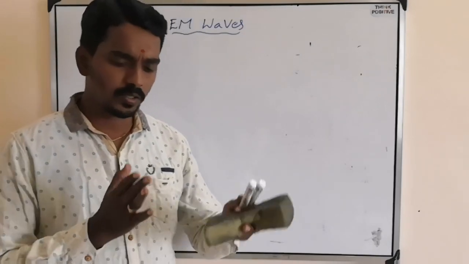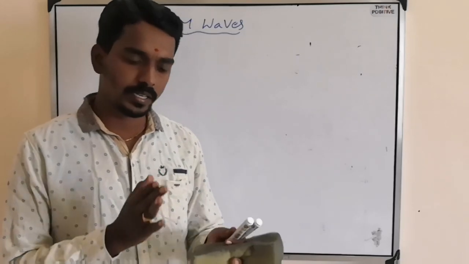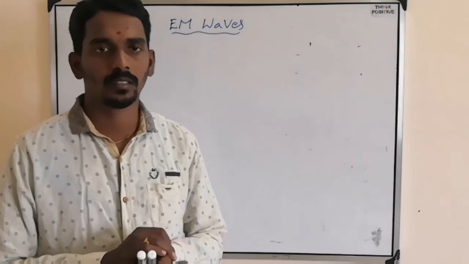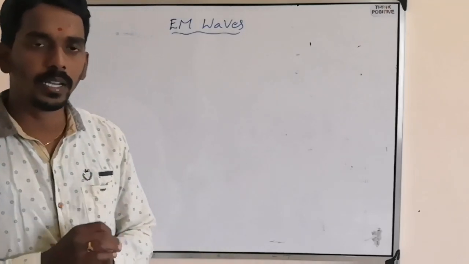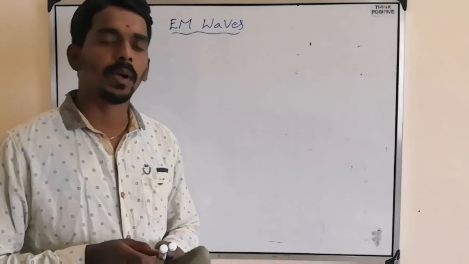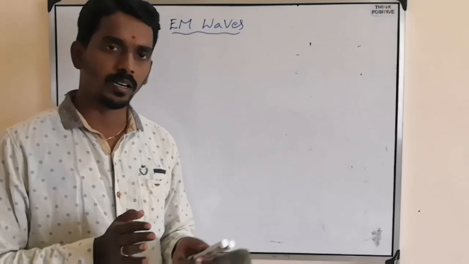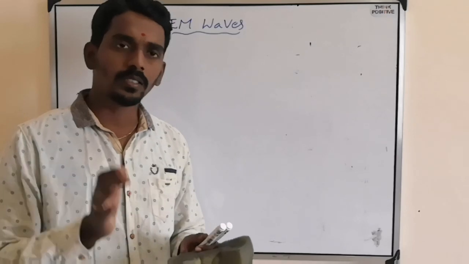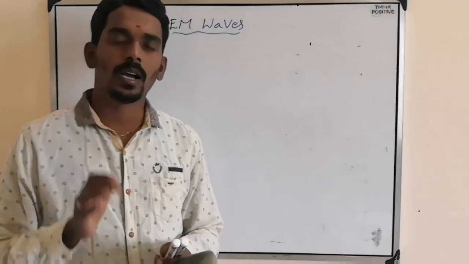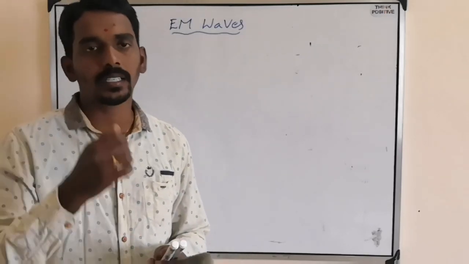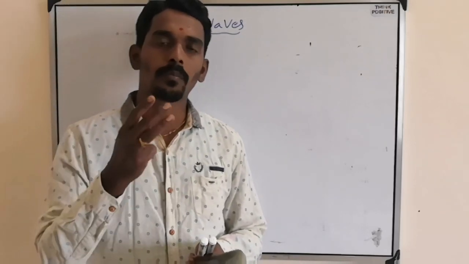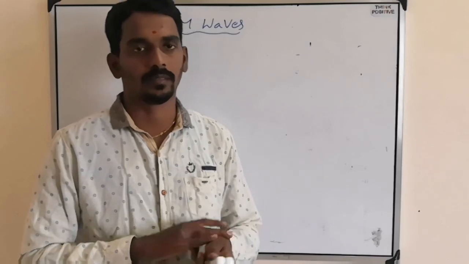The electromagnetic wave is a transverse wave which is associated with two oscillating fields, electric and magnetic fields, such that the oscillating electric field, the oscillating magnetic field and the direction of propagation are always perpendicular to each other.